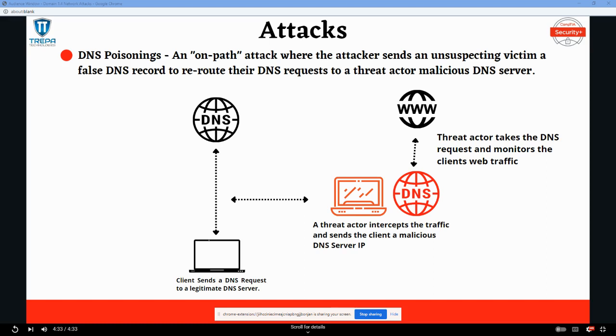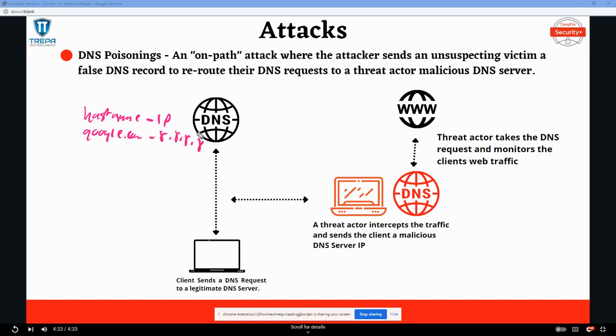So DNS poisoning is an on-path attack that routes a user's DNS packets to a malicious DNS server. This malicious DNS server can then perform packet captures, monitor the user's information, and even send bad requests to fake websites. So DNS, right? That stands for domain name server or service. It's going to map host names to IP addresses because computers talk in binary, right? They don't talk like us in human language. So to a computer, google.com will be 8.8.8.8.